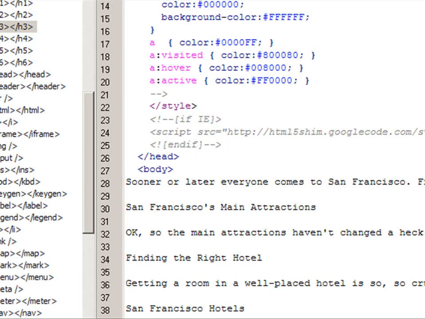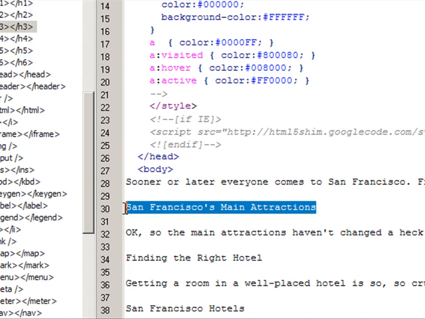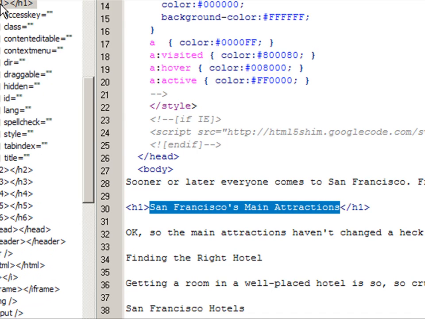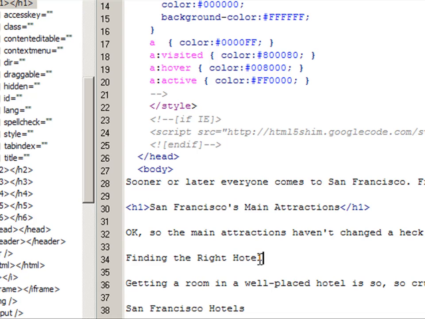Okay, I've cut and pasted the article into the HTML editor. I'm using the Coffee Cup one just to show you how to use it. And we are going to create our HTML headings. So we're going to start with the first one. We're going to highlight San Francisco main attractions. We're going to go up here and we're going to double click the H1. That's your heading 1. Then we're going to go down to finding the right hotel.